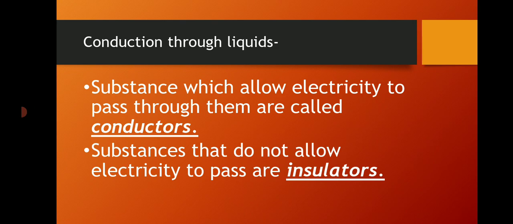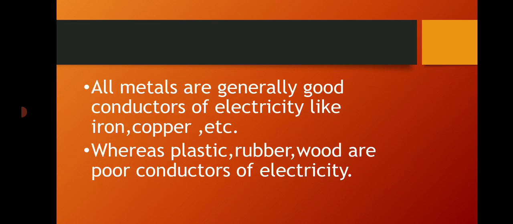They are called poor conductors of electricity, or insulators. Air, wood, plastic are examples of insulators. Lime water also conducts electricity, as lime water is acidic in nature. So here you can see the slide. We have already discussed that all metals are good conductors of electricity, whereas plastics, rubber, wood are poor conductors of electricity, or they are called insulators.